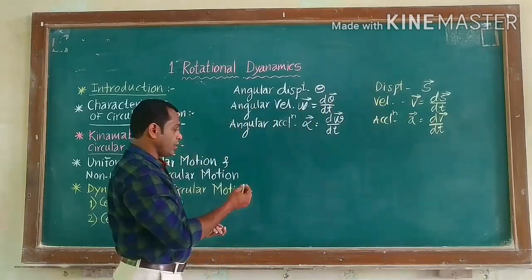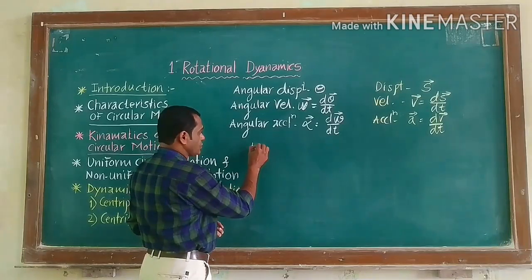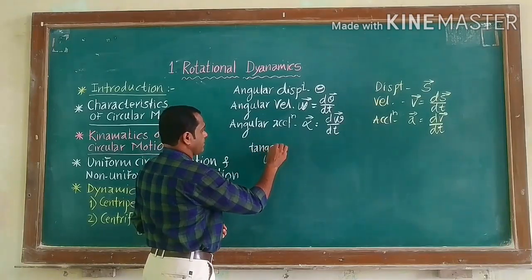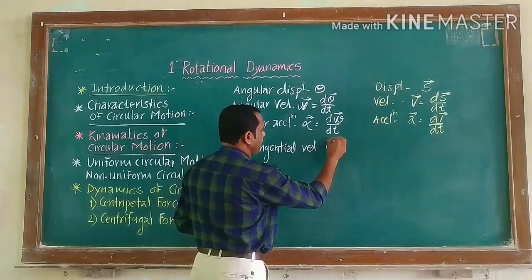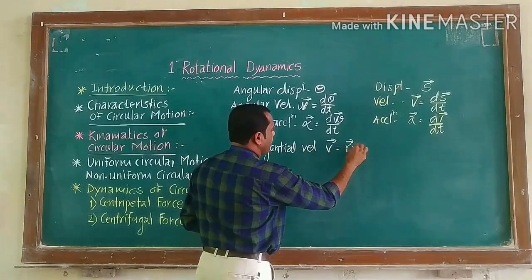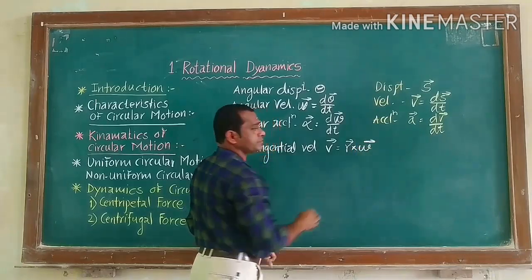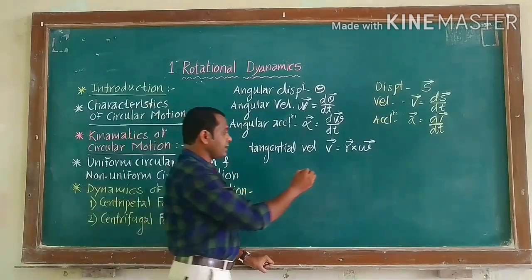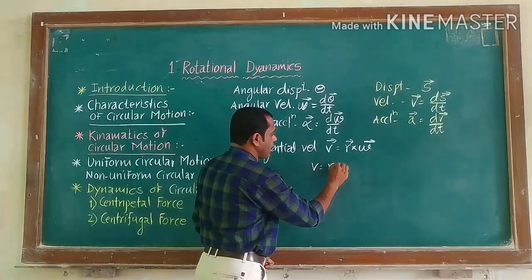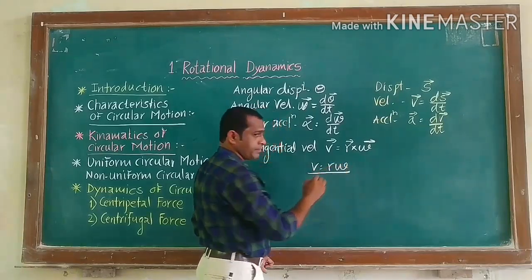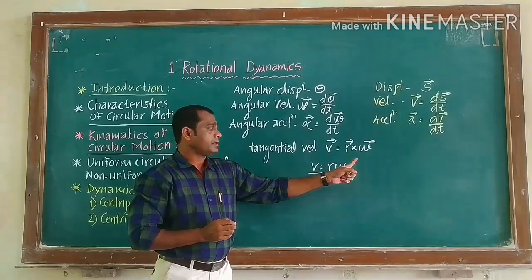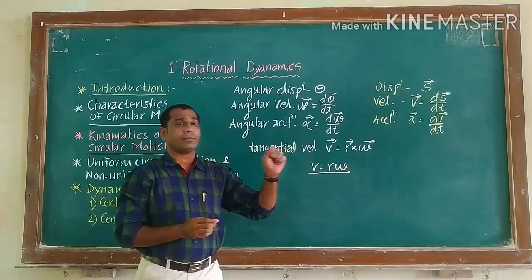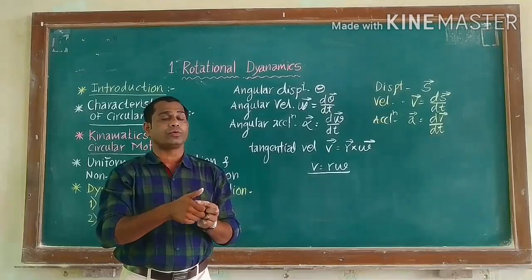And that's why we can write tangential velocity v bar is equal to r bar cross omega bar, or in magnitude, v is equal to r omega. The direction of omega, that is angular velocity, is described by using the right hand thumb rule.